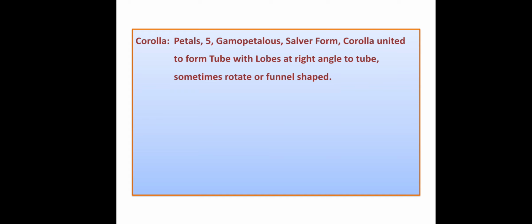Petals are united, so gamopetalous, and the shape of the corolla is salverform. That means the corolla is united from the base till near the tip, but the tip is free, and the lobes are arranged at right angles to the corolla tube. Sometimes they are rotate or sometimes funnel shaped. So these are the characters of the corolla.